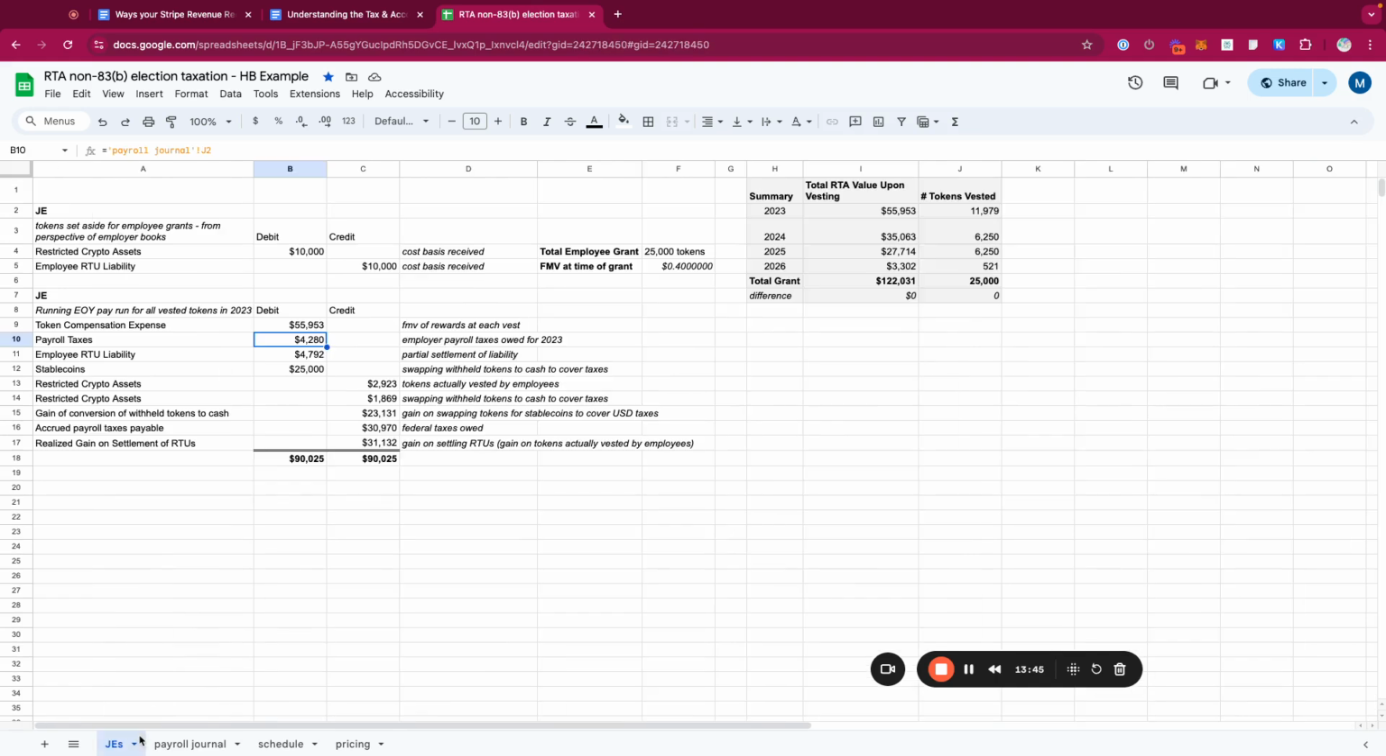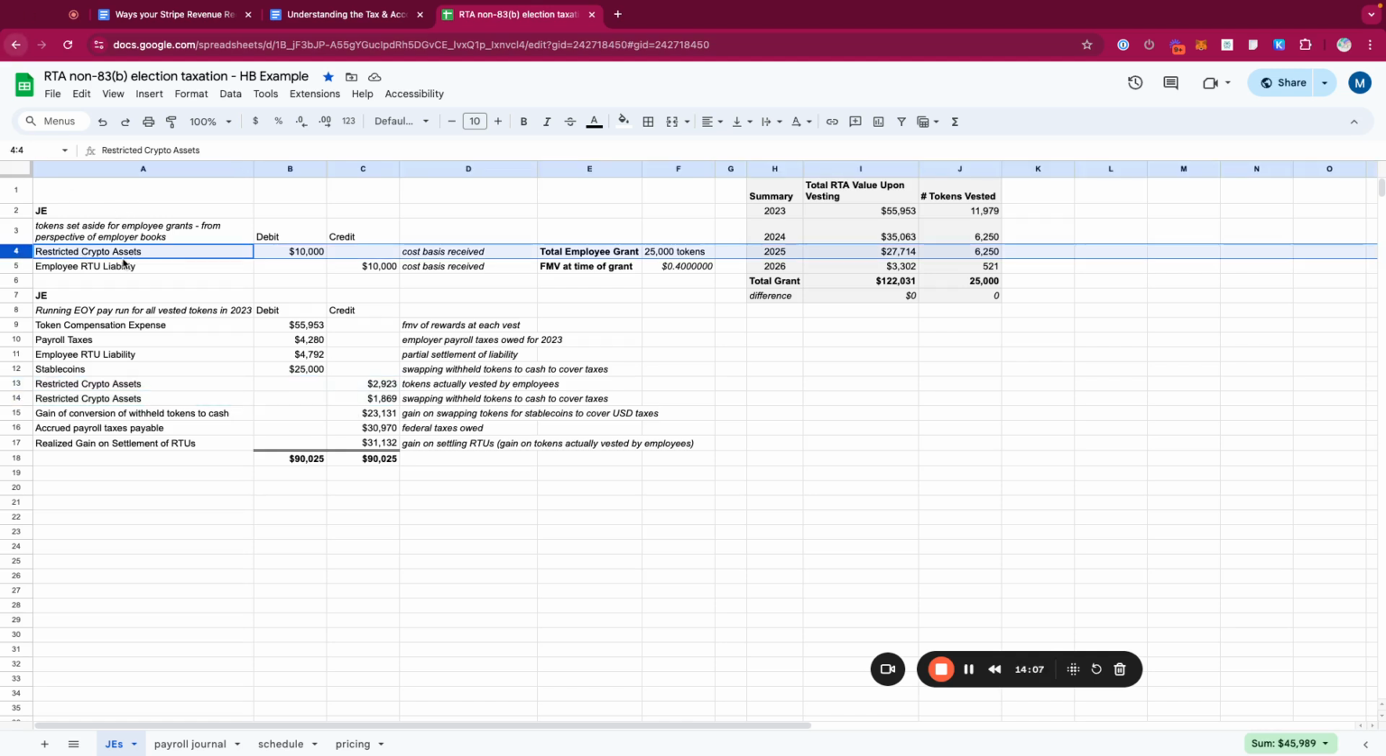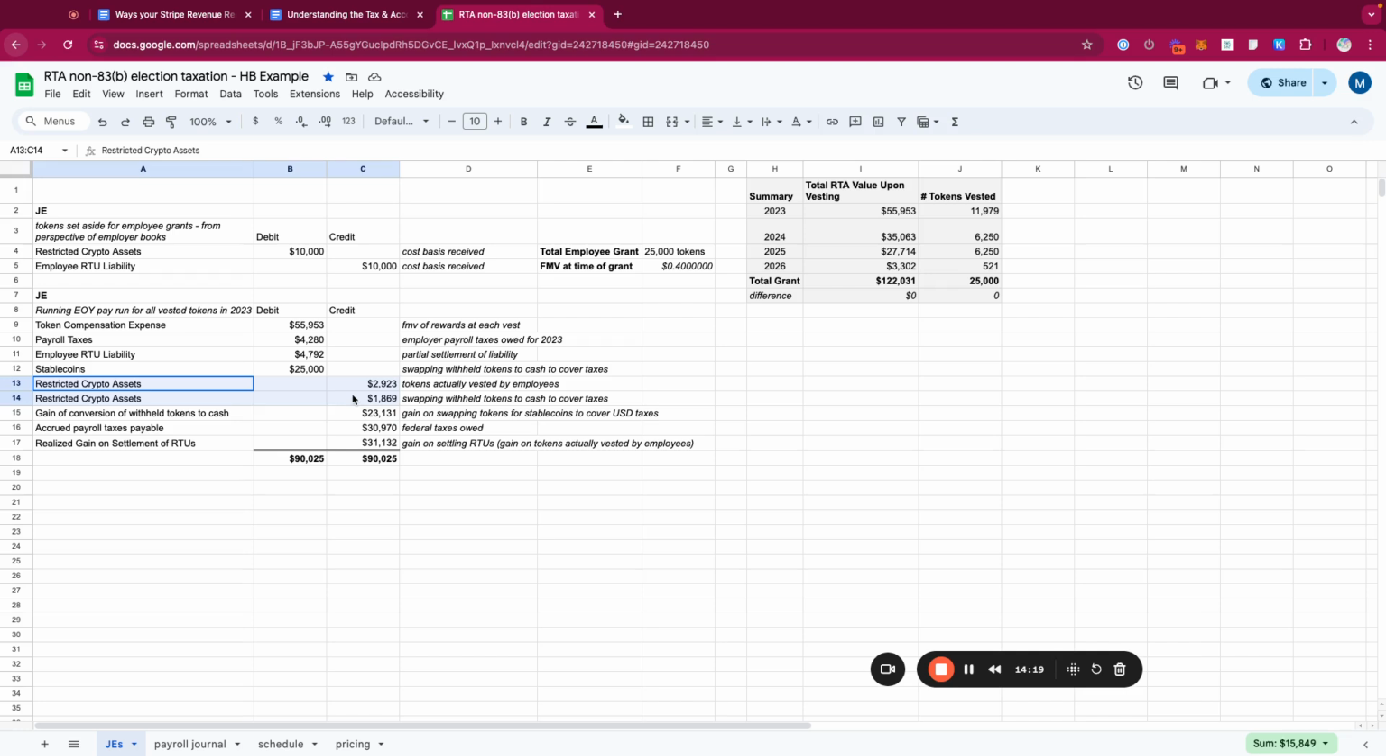The employer will also need to recognize payroll taxes, which you get from the payroll journal right here. They also need to recognize the fact that since a portion of the tokens have actually vested, they need to release some of that liability. So the way that I've done it here, and sorry, it's a little bit confusing, but first we need to look at the restricted crypto asset. Anytime that the tokens vest, they are taken out of the restricted crypto assets and we're settling the employee RTU liability because those assets are no longer the property of the company. They are completely the property of the employee since they've met the vesting restrictions.